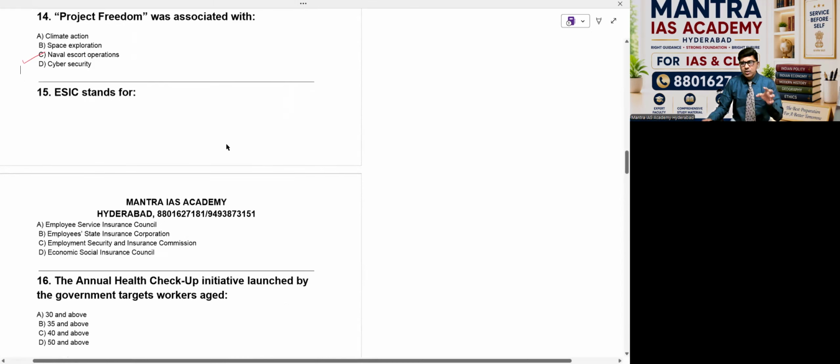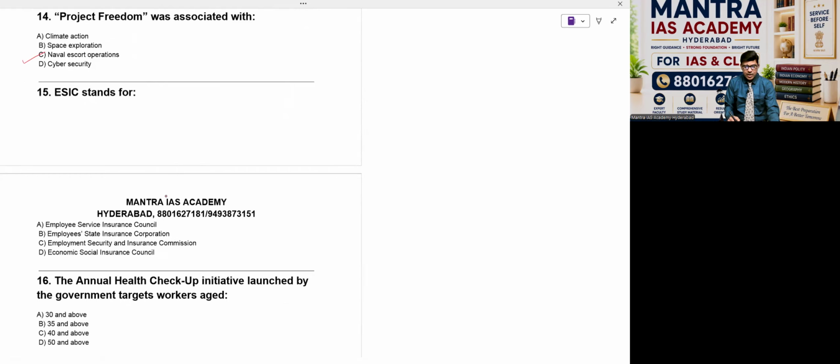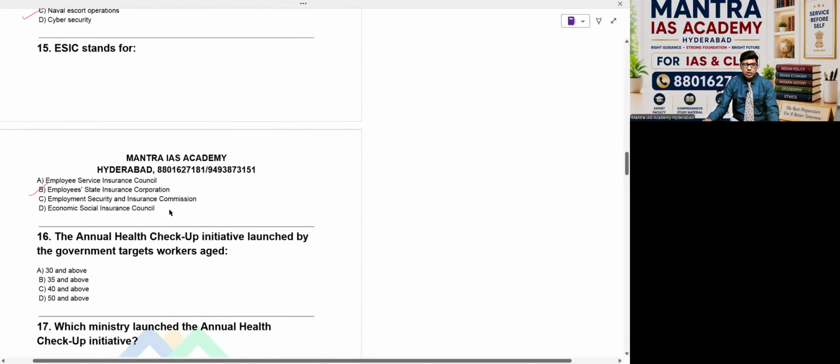ESIC stands for what? Because the minister concerned announced that all workers crossing 40 years of age will get a medical checkup, and this organization is looking after that. So the option for ESIC expansion is what? Employees Service Insurance Council. No, it's not council. B, Employees State Insurance Corporation. Yes, the answer for this question is Employees State Insurance Corporation. B is the answer, my youngsters.